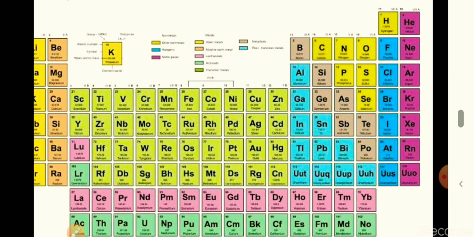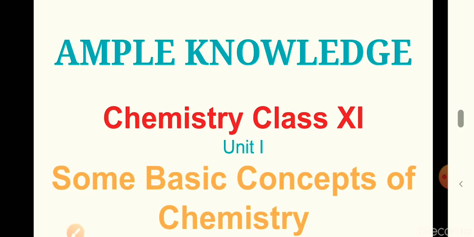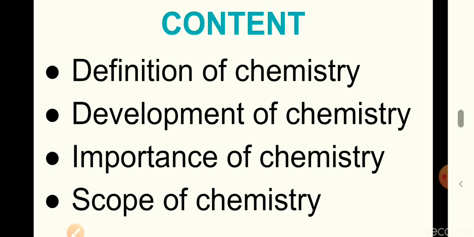Today we are going to start unit first of chemistry, that is some basic concepts of chemistry. Let's see the topics or the content which we are going to cover today. First, definition of chemistry. Second, development or history of chemistry. Third, importance of chemistry. Fourth, scope of chemistry.